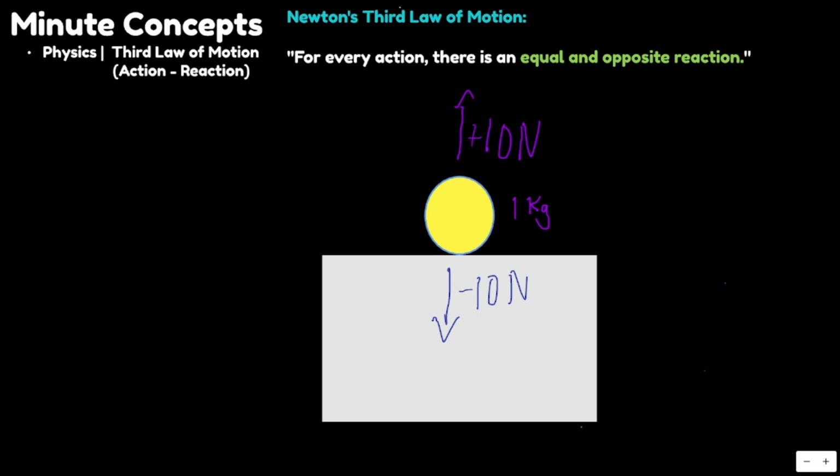This time is about the final law of motion, which is the action-reaction law. Newton's third law of motion states that for every action there is an equal and opposite reaction. Now what does this mean?